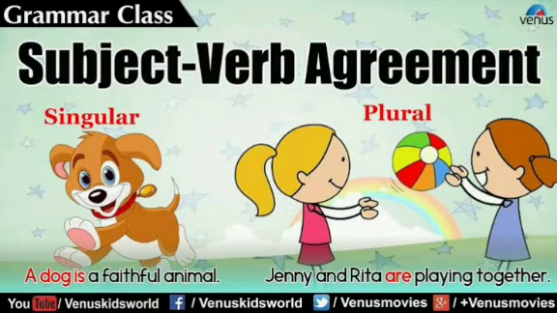The next rule is, when two subjects are joined by expressions like with, as well as, along with, or besides, the verb agrees with the first subject. For example, the head girl along with the members of the student council was interviewed. In this sentence, the first subject is head girl and the second one is members of the student council.